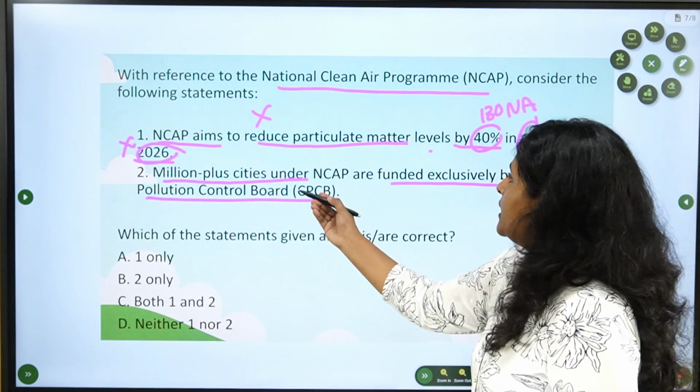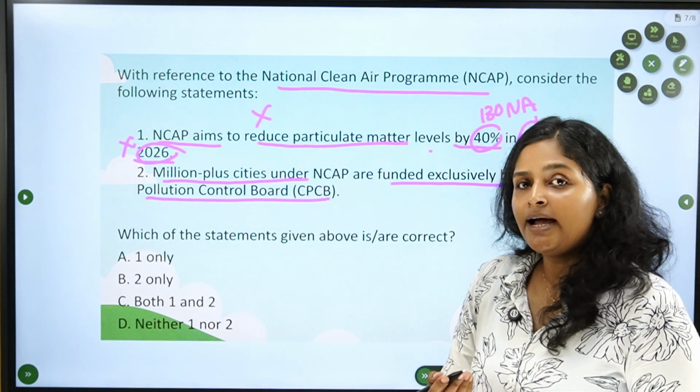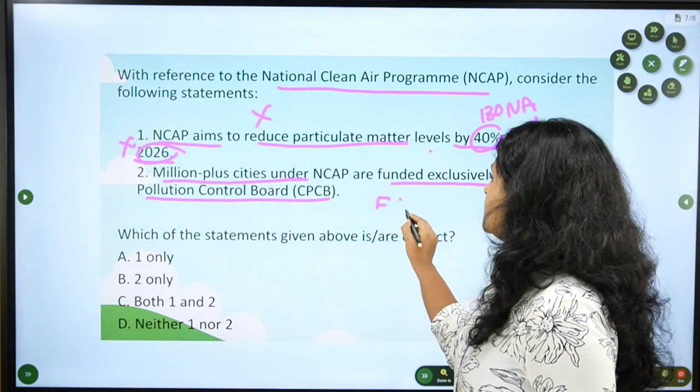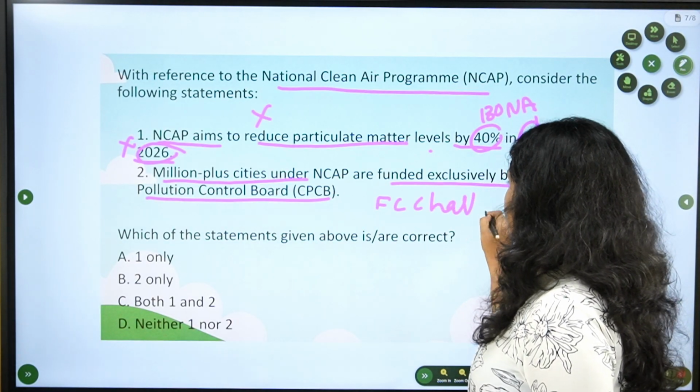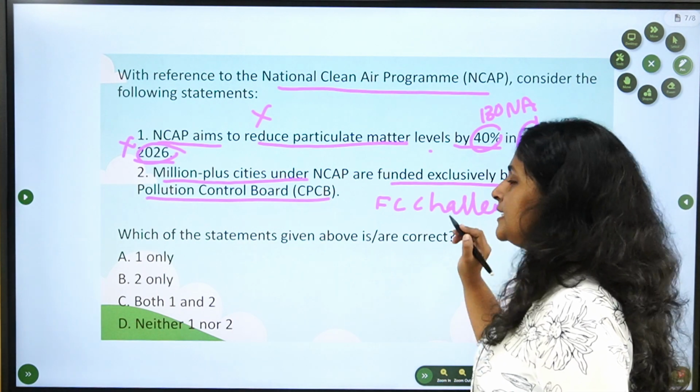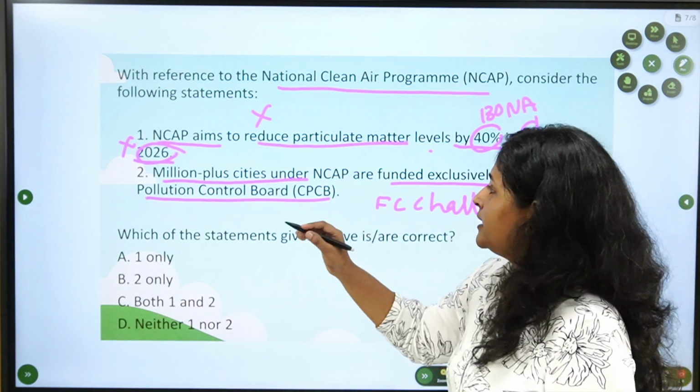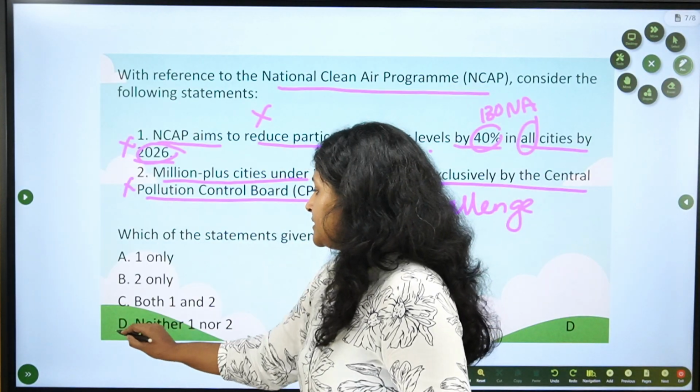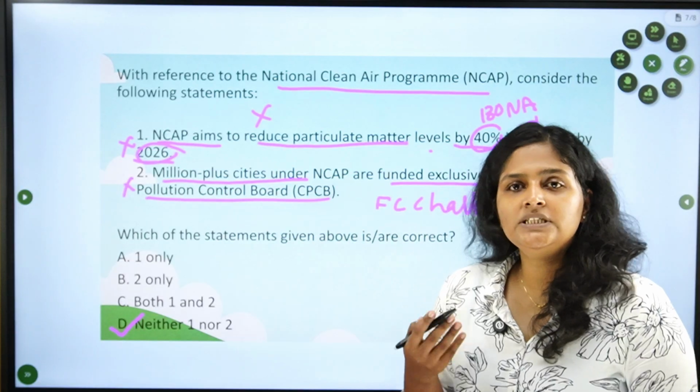Now, these million plus cities are funded by the Finance Commission Challenge Fund, not by CPCB, right? CPCB funds other cities. So, this statement is also wrong. The correct answer is D. Both the statements are wrong.